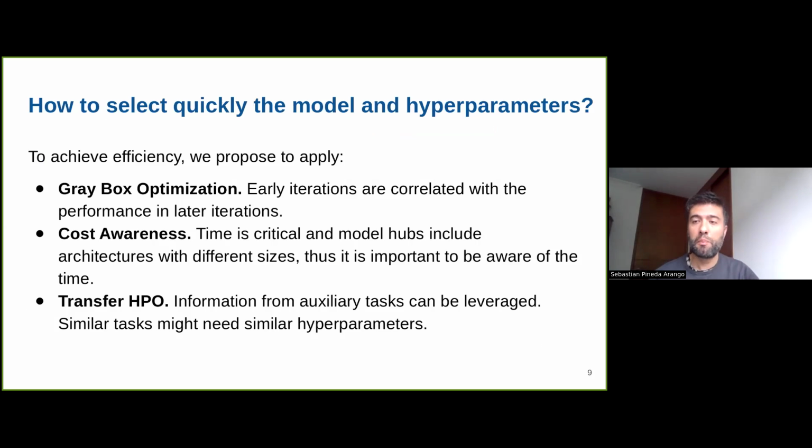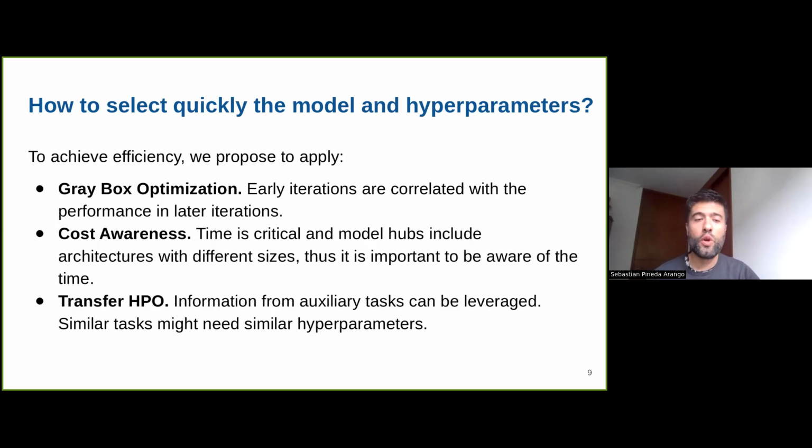And also this is more common in fine-tuning, where within a few epochs we already know which pre-trained model is actually promising. And we also add a cost awareness component because, as we have discussed, time is critical, and model hubs include different architectures, and different architectures might need different time for pre-training and for fine-tuning. And also different fine-tuning strategies might need different time and memory requirements. So that's why we need cost awareness.